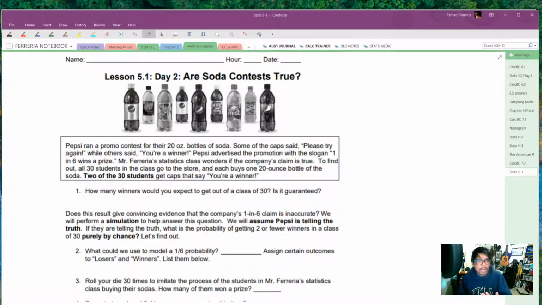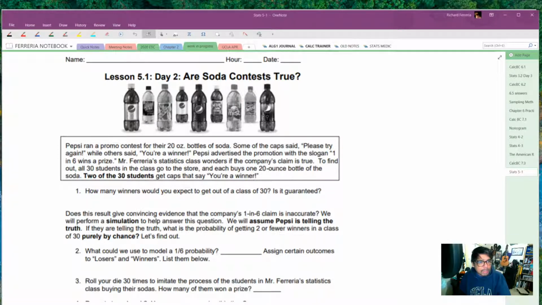Pepsi ran a promo contest for their 20-ounce bottles of soda. Some caps said, "Please try again," and other caps said, "You are a winner." Pepsi advertised the promotion with the slogan, "1 in 6 wins a prize." So Mr. Ferraria's stats class wonders if the company's claim is true. Pepsi, of course.